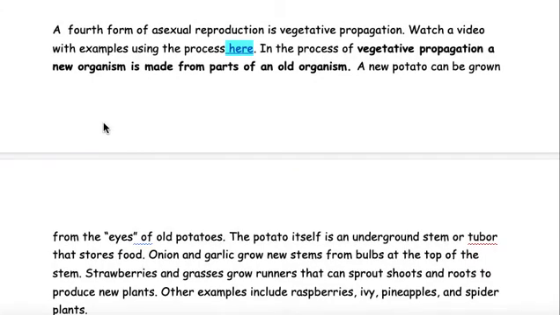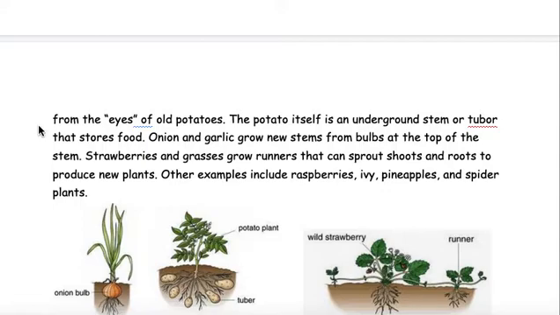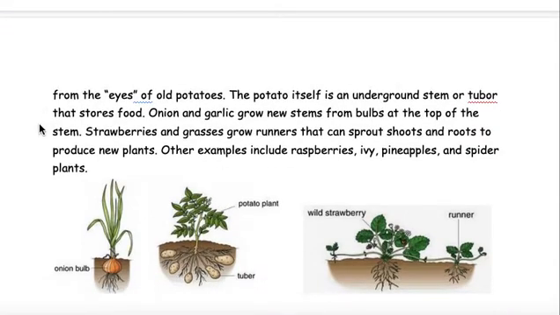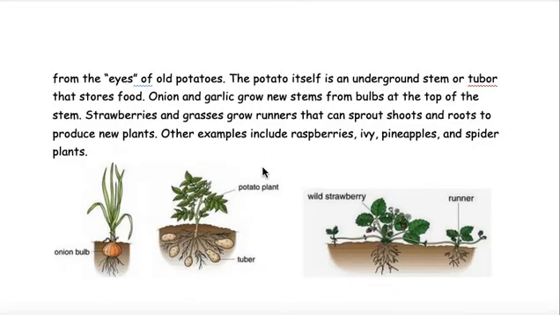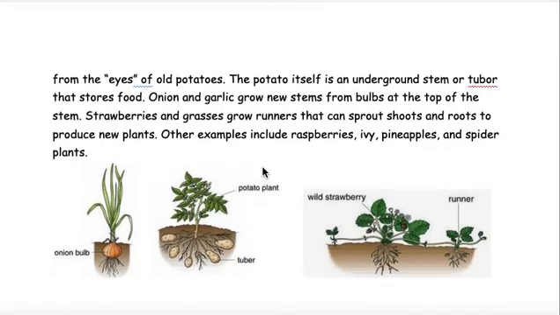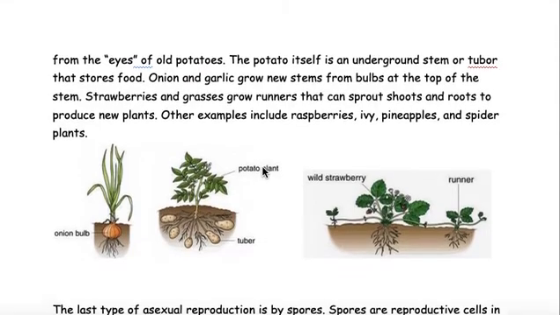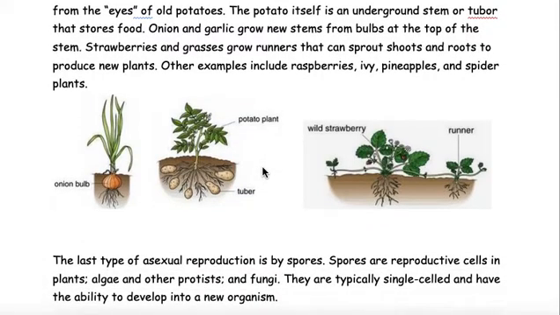A fourth form of asexual reproduction is vegetative propagation. Watch a video with examples using the process here. In the process of vegetative propagation, a new organism is made from parts of an old organism. A new potato can be grown from the eyes of old potatoes. The potato itself is an underground stem or tuber that stores food. Onion and garlic grow new stems from bulbs at the top of the stem. Strawberries and grasses grow runners that can sprout shoots and roots to produce new plants. Other examples include raspberries, ivy, pineapples, and spider plants.